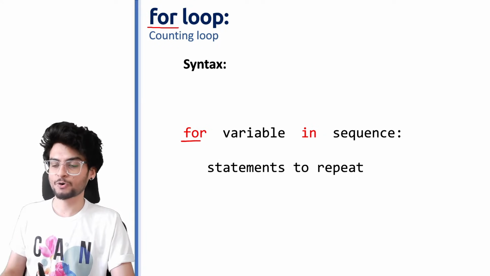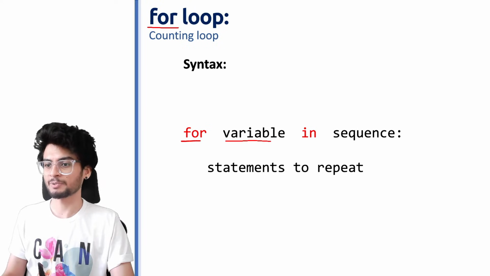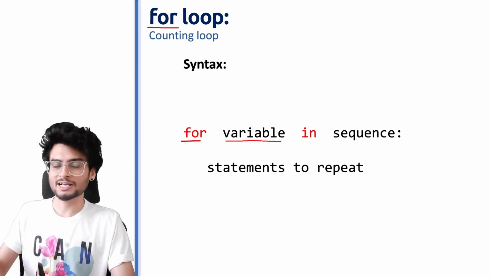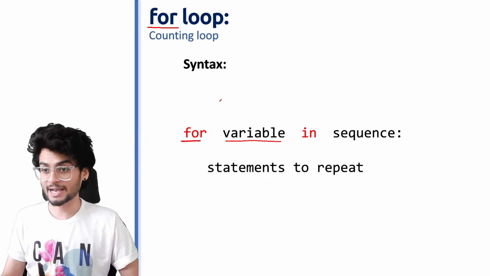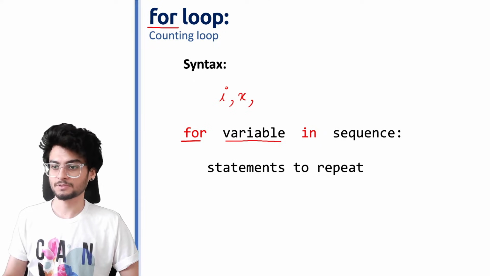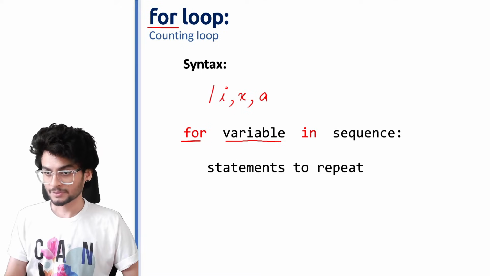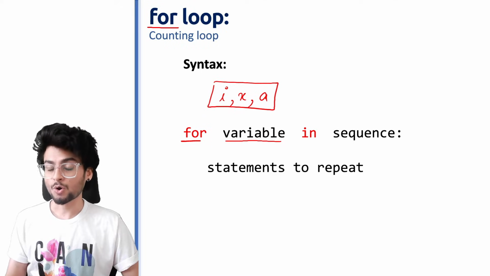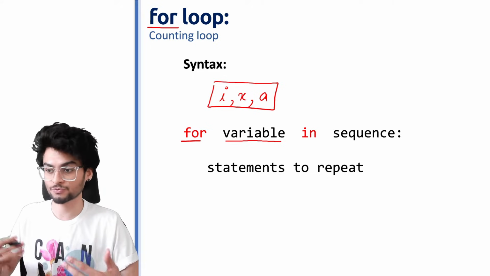तो यहाँ पर आपने for keyword use किया है. Next important part is you have to use a variable. Now this variable does not have a lot of value क्योंकि आपको सिर्फ यहाँ पर variable का नाम देना है. It can be I, it can be X, it can be A, whatever you like. You just have to name a variable. This variable can or cannot be used inside the statements, for the repetition.